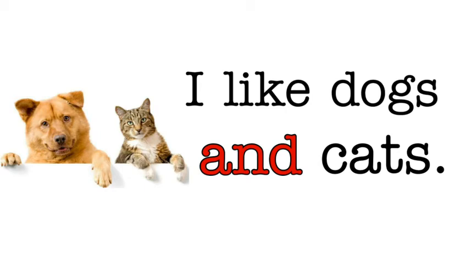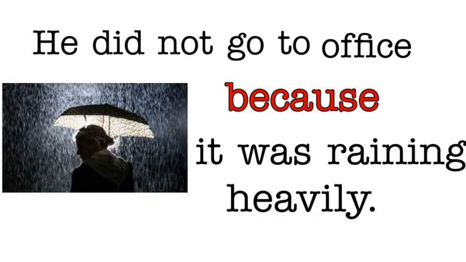Next sentence. He did not go to office because it was raining heavily. He did not go to office. Why? Because it was raining heavily. So here because is the conjunction and it gives a reason. He did not go to office and there is a reason: because it was raining heavily. So because is the conjunction.